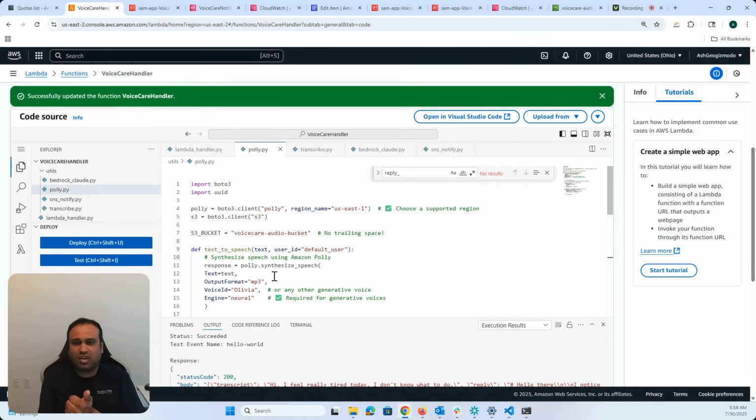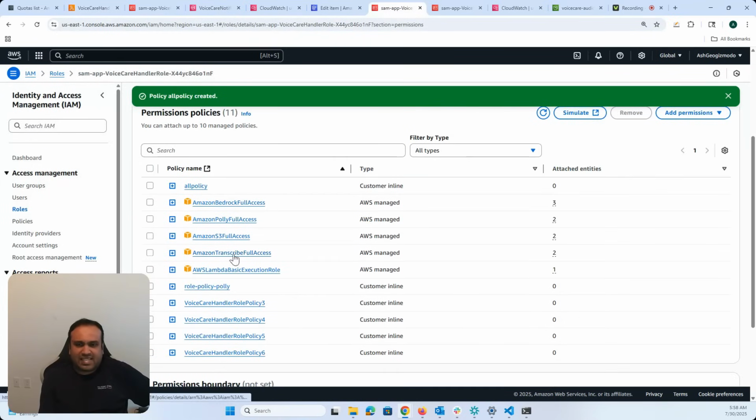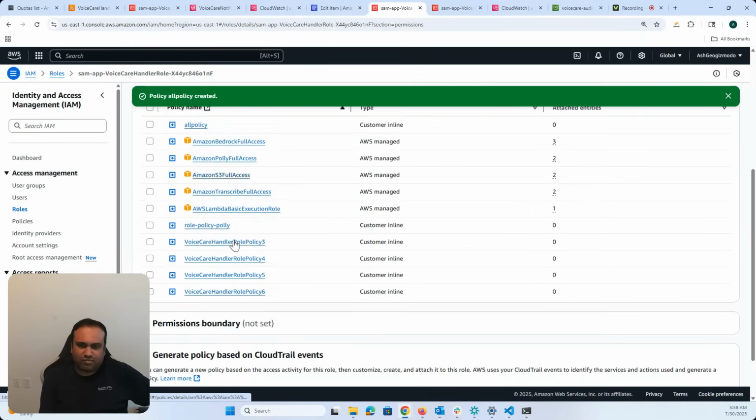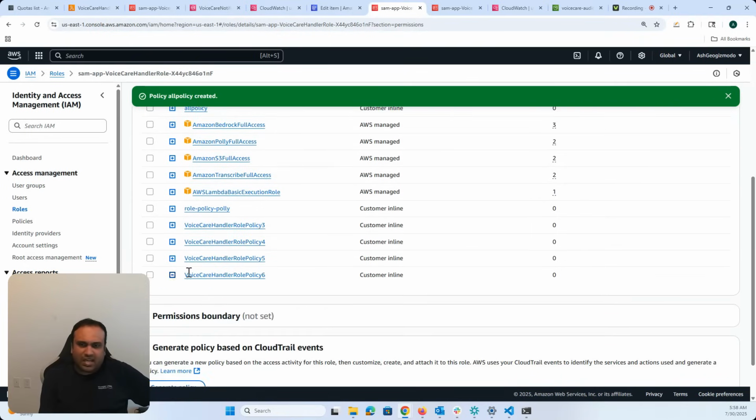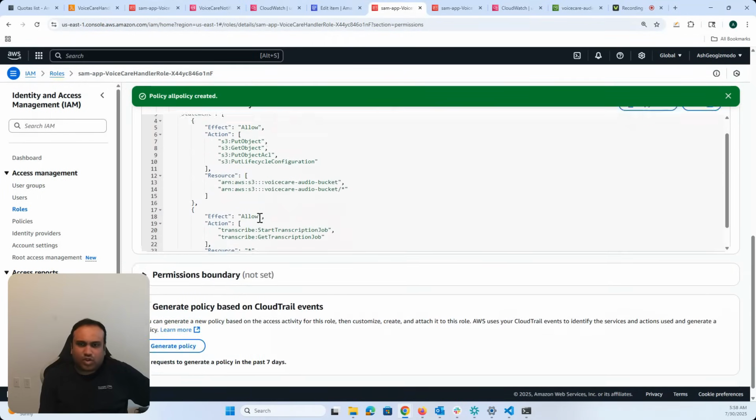We want to think of security, we want to think of IAM role permissions. And so if you go in here, I have these things which I'm going to remove eventually. Okay. But to test, I had Bedrock full access, Polly full access, S3 full access, Translate full access. But this is eventually the policy that I'm going to actually use.